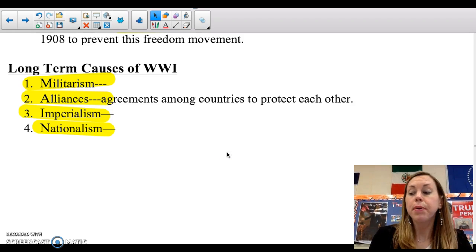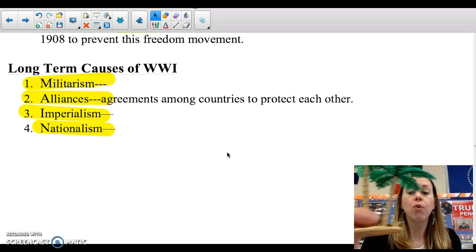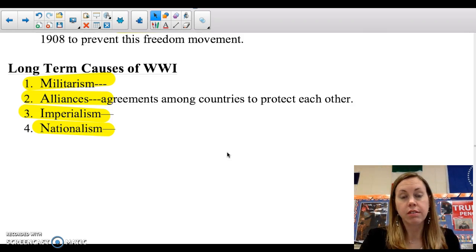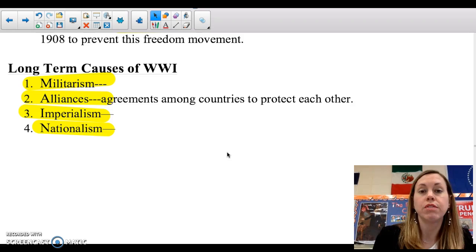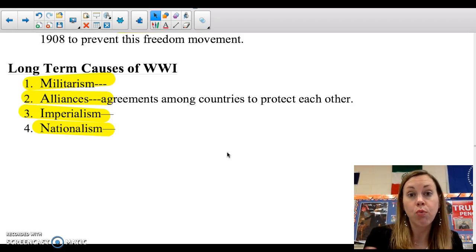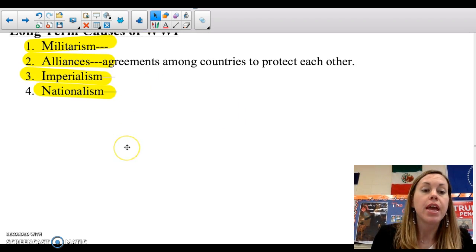Imperialism. Remember, imperialism is the idea of a stronger nation dominating a weaker one. So we Americans, as we talked about, are taking over these islands and Samoa and places like Hawaii. Imperialism from these other nations, Great Britain for example, leads them into the war because they need to protect their colonies, and they want more land. That's what imperialism is all about.